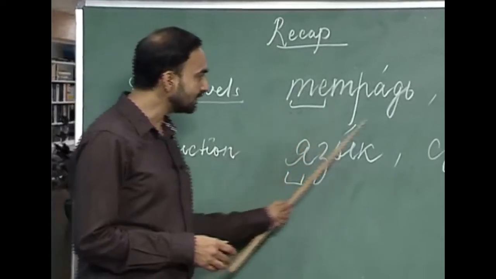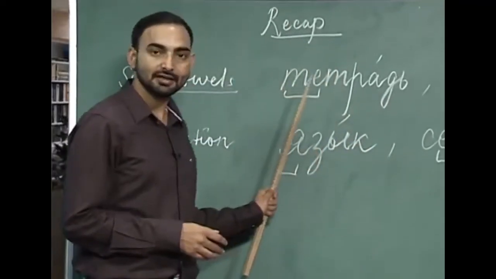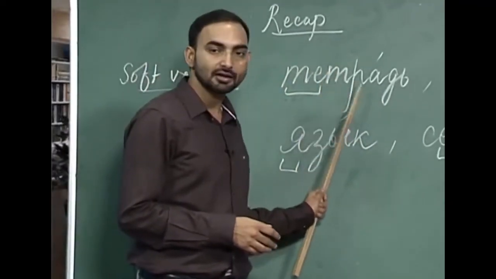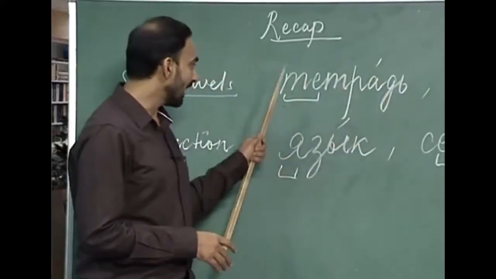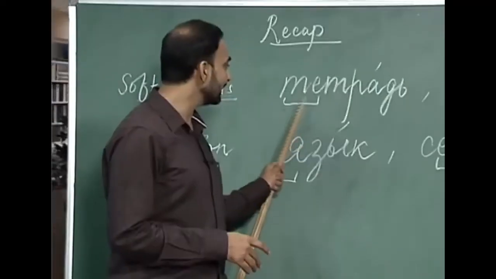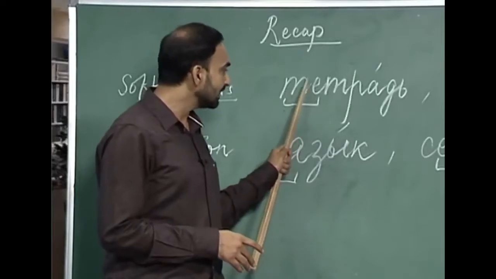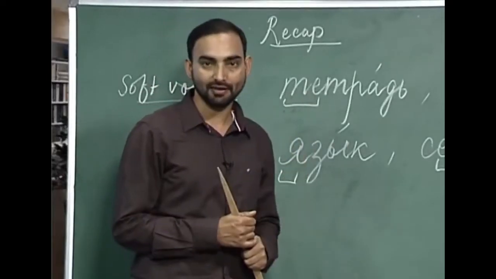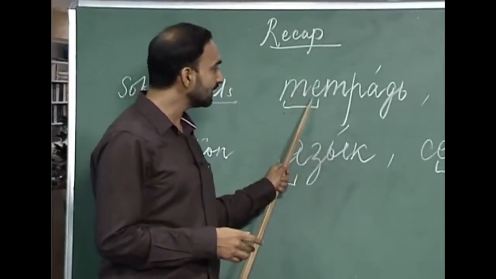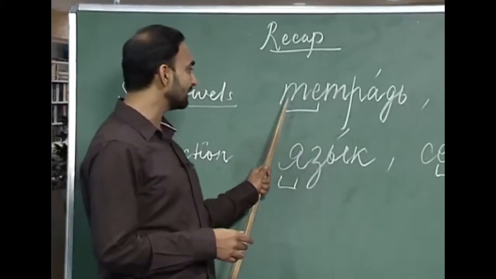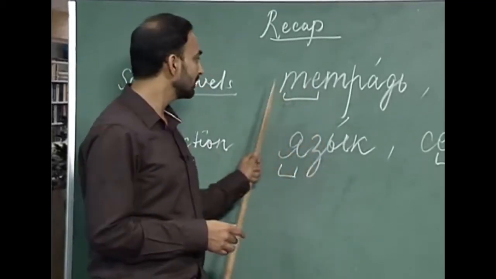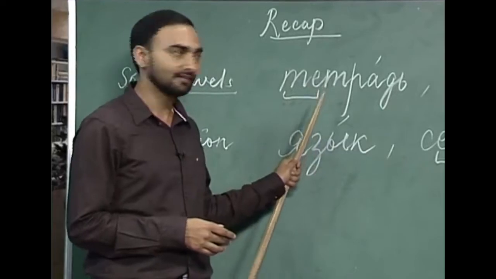I have written a word here: t, ye, t, r, a, d and soft sign. And if you can remember quickly, this ye is a soft vowel. So, ye comes only after a hard consonant. So, how will you pronounce this t? Ch. So, t, ye will be che.